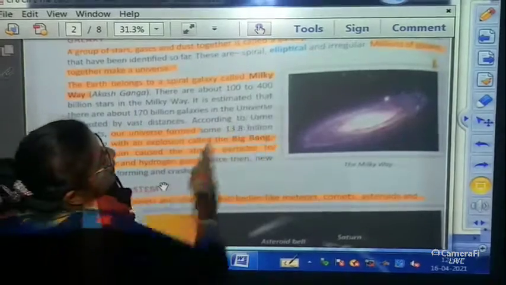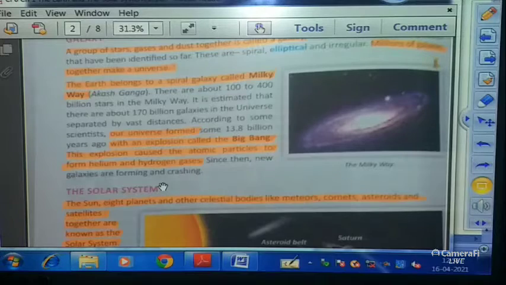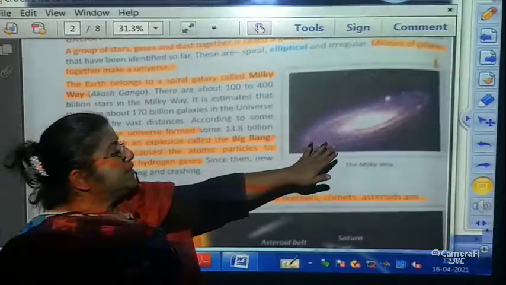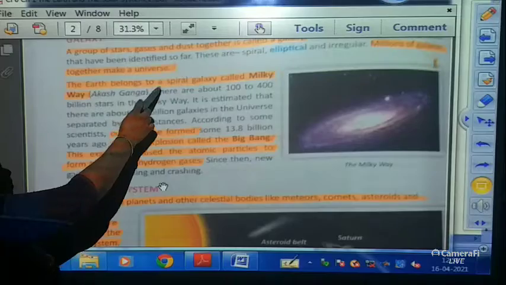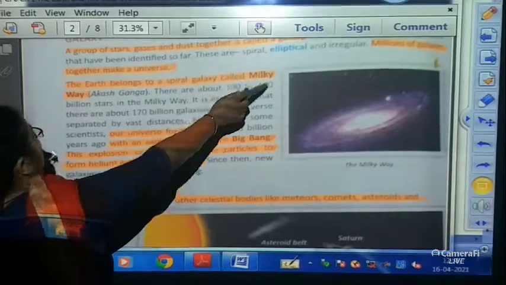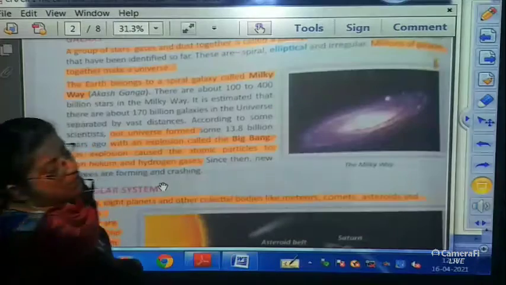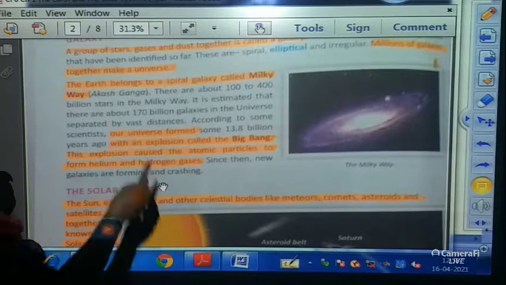So we were here. Millions of galaxies together make a universe. So there are many galaxies, children, in our universe. The Earth also belongs to a spiral galaxy called the Milky Way. Here it is written the Milky Way. This shows that this is the Milky Way galaxy.